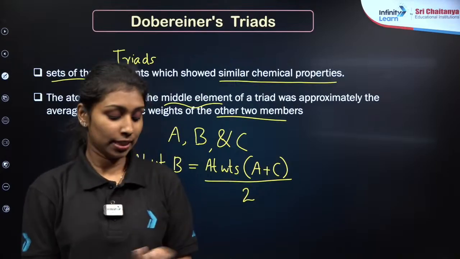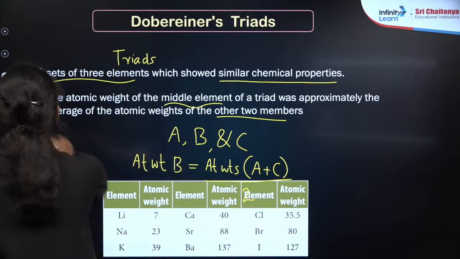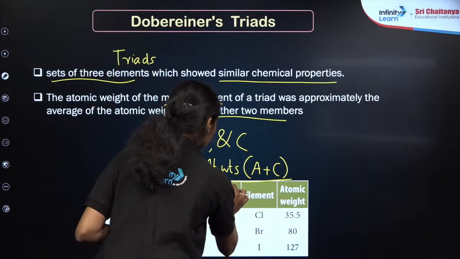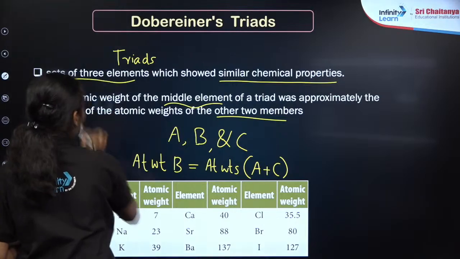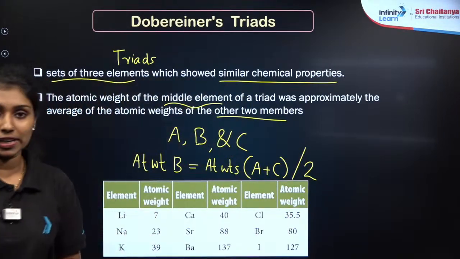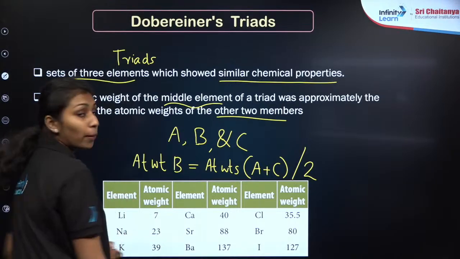Here are some examples of Dobereiner's triads. He made 3 triads here. The first one is lithium, sodium and potassium.